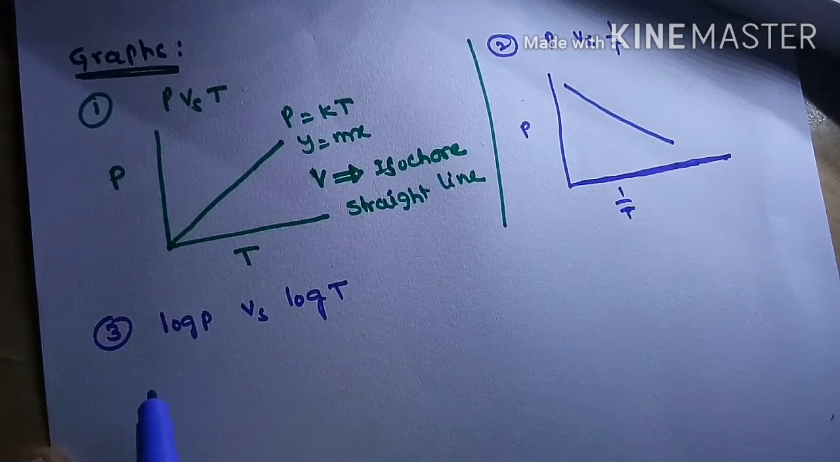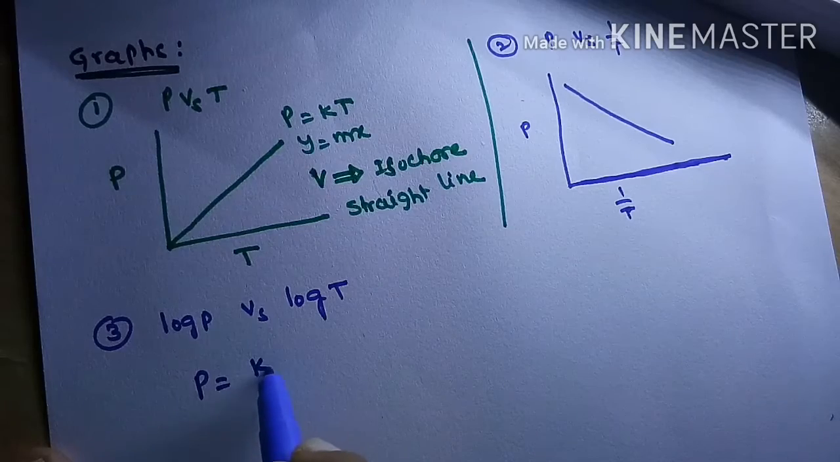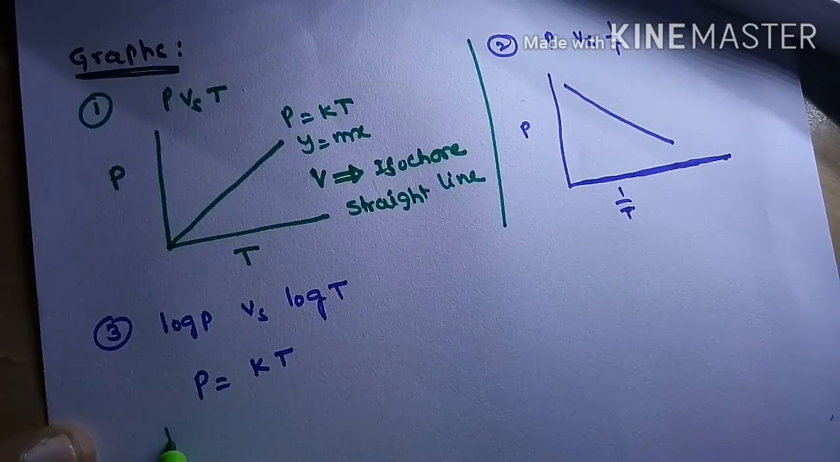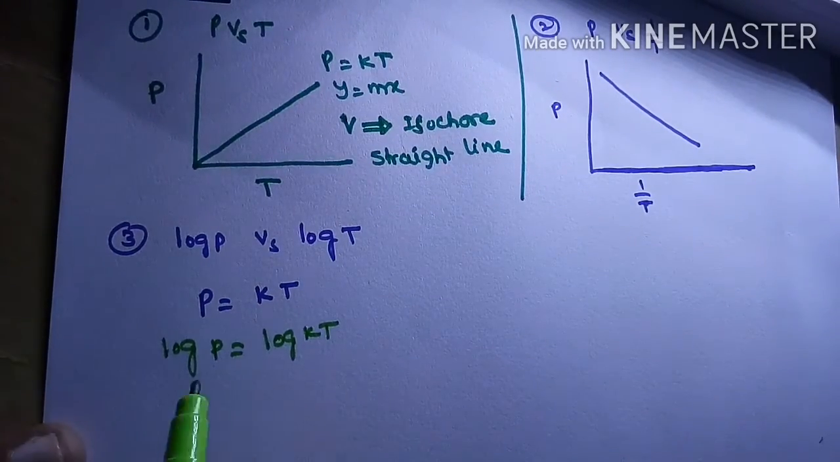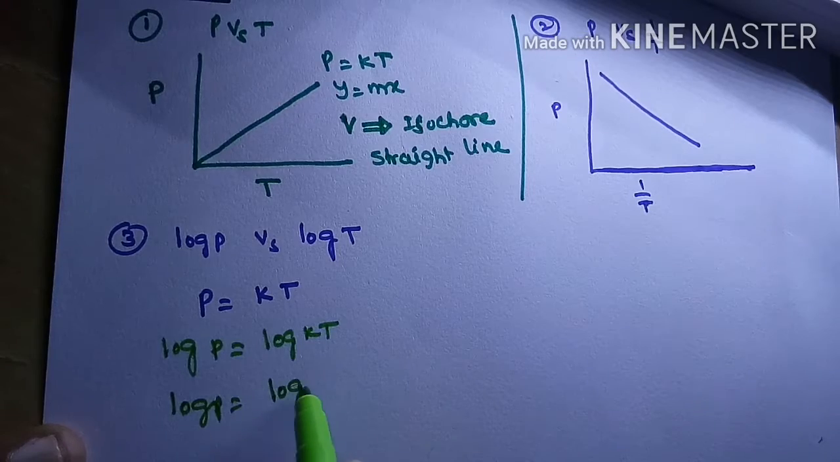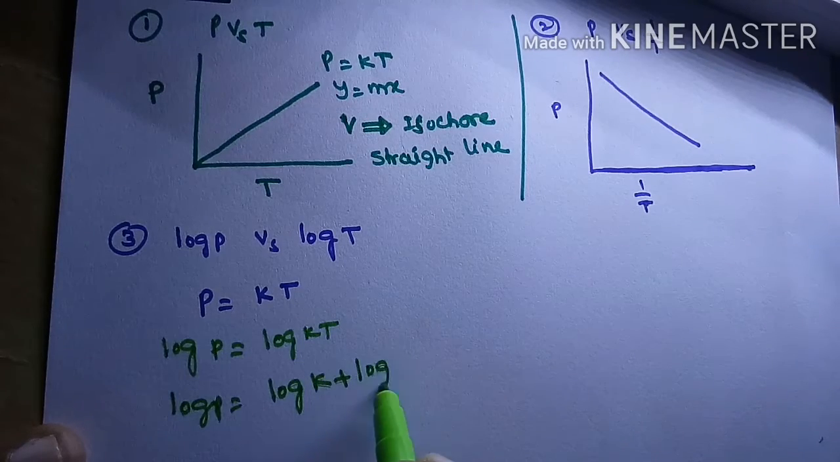So in this log P versus log T graph, we have P is equal to KT. Taking logarithm on both sides, log P is equal to log KT. This is log of A into B, so that was log A plus log B.